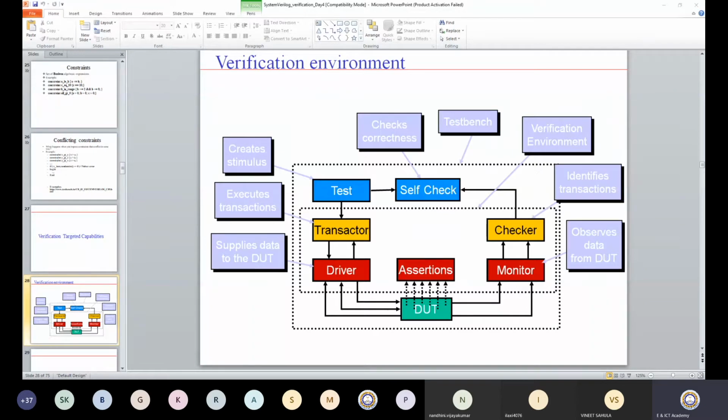I think the screen is not visible. Only the slides are coming. Share the screen. Instead of sharing the PPT. Sorry. Probably whatever I am writing is not visible. I came to know.